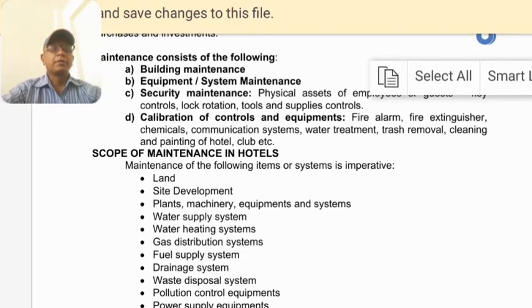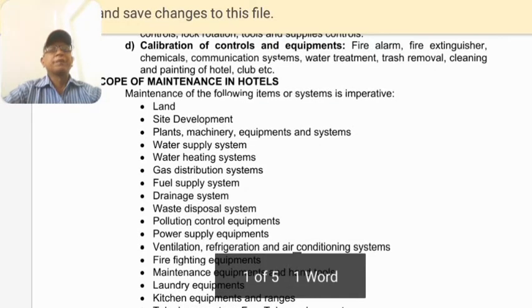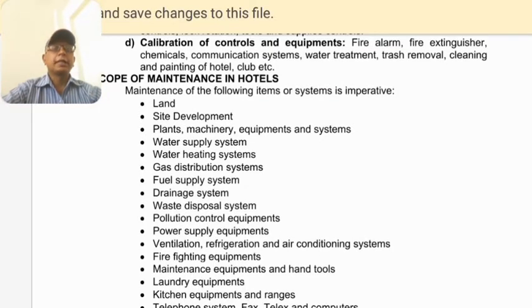equipment and systems: water supply system, water heating system, gas distribution system, which is very important, where we have to consider the gas bank, fuel supply system, drainage system, water disposal system, pollution control equipment, power supply equipment, ventilation, refrigeration and air conditioning system, firefighting equipment, maintenance equipment and hand tools, laundry equipment, kitchen equipment and ranges.